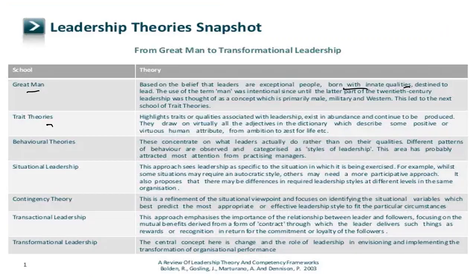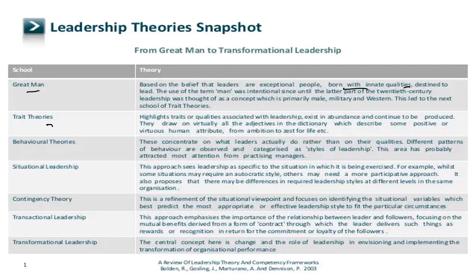So let's look into the leadership theories in a snapshot, from great man theory to transformational leadership. When we come to the great man theory, it says that leaders are exceptional people. They are born with a set of innate qualities that will make a leader, and these qualities cannot be acquired. So that means leaders are born, they cannot be made. So that is great man theory.